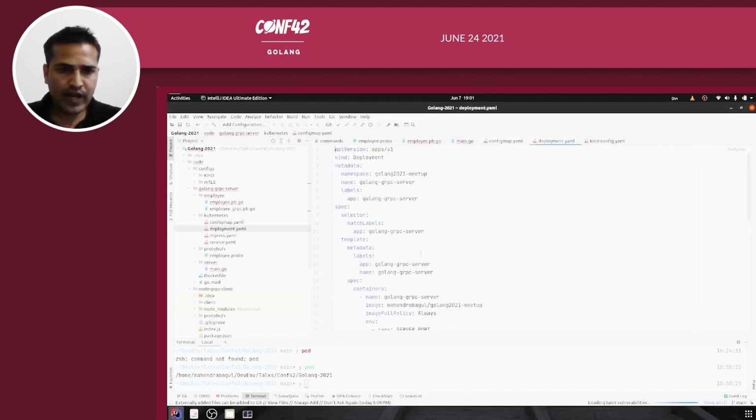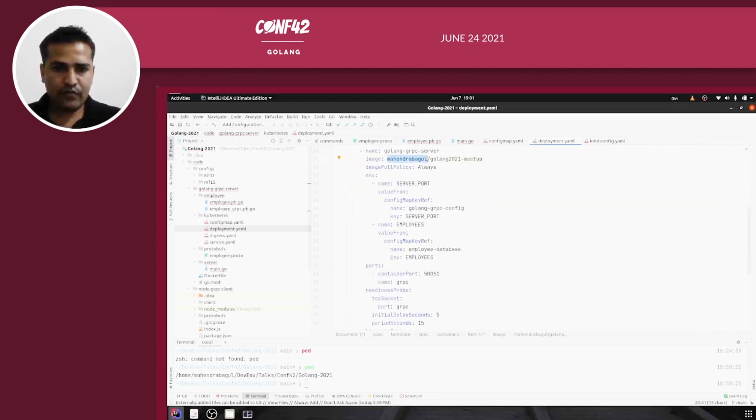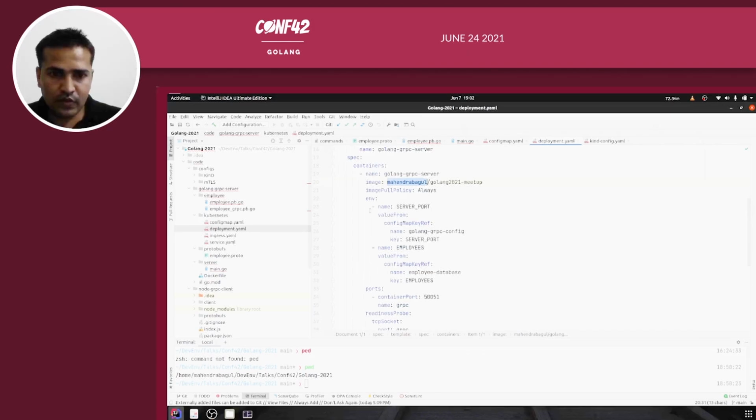In the deployment I have just one container running, and the container will be running this Golang gRPC server code, right? I already have a Docker image on this account, mahendrabagul/golang2021-meetup. A few things to notice here: I'm passing the server port and employees from the config map as environment variables, right?